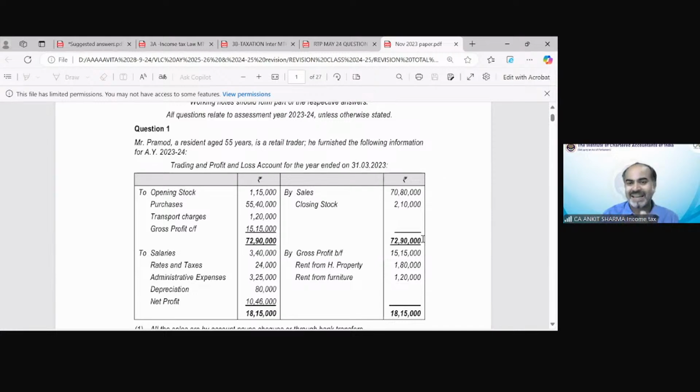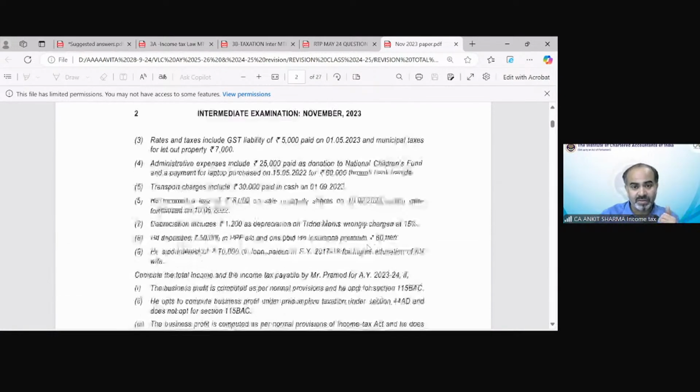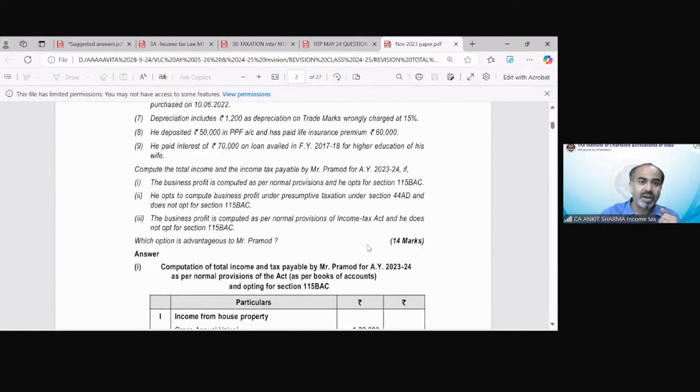You can see the sale has been given. The requirement is to calculate three taxes. What are they asking? They are asking to compute the total income and the tax payable by Mr. Pramod for assessment year 23-24.